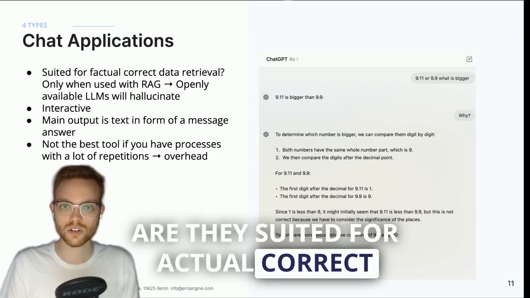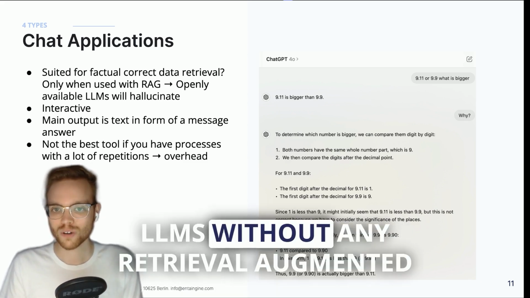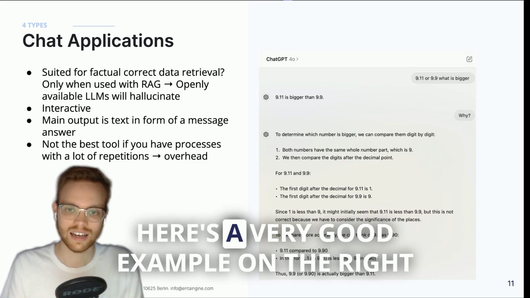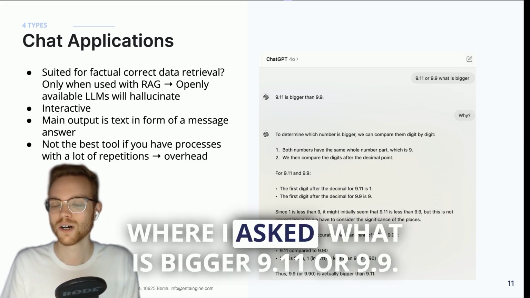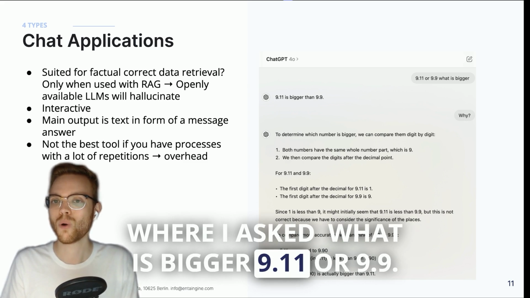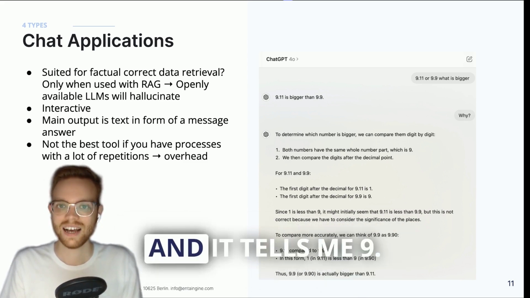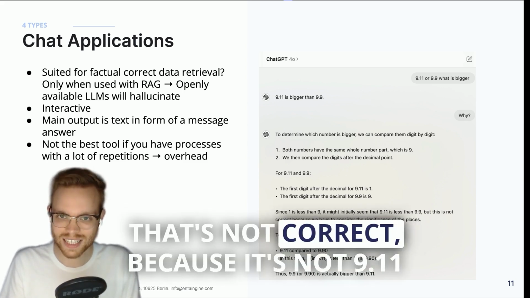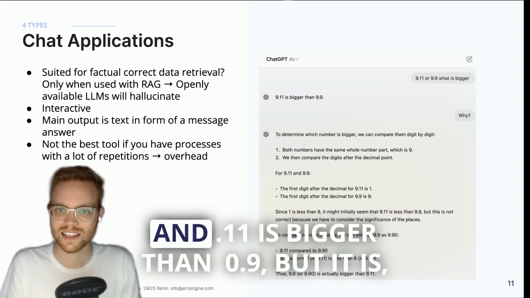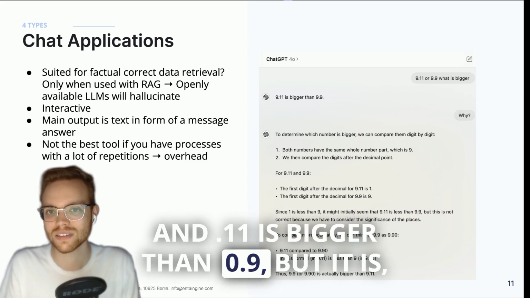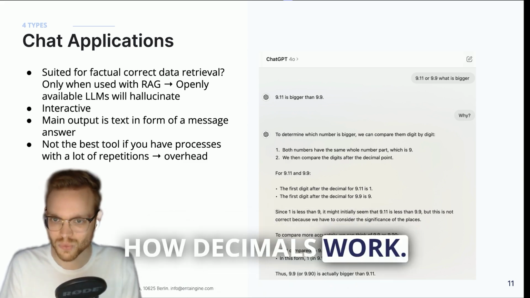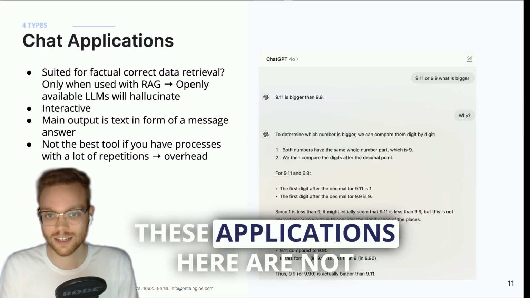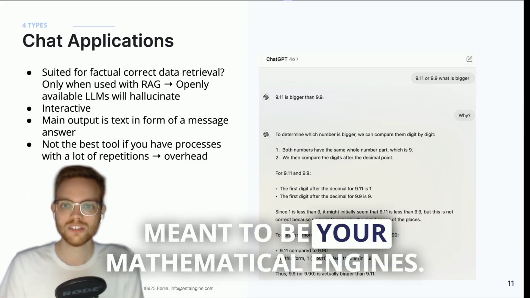Are they suited for actual correct data retrieval? LLMs without any retrieval augmented generation have the tendency to hallucinate. Here is a very good example on the right where I asked what is bigger, 9.11 or 9.9, and it tells me 9.11 is bigger than 9.9. That's not correct, because 0.9 is bigger than 0.11, but that is how decimals work. And if you ask there, it explains to you that it's a wrong answer. Never mind, these applications are not meant to be your mathematical engines.